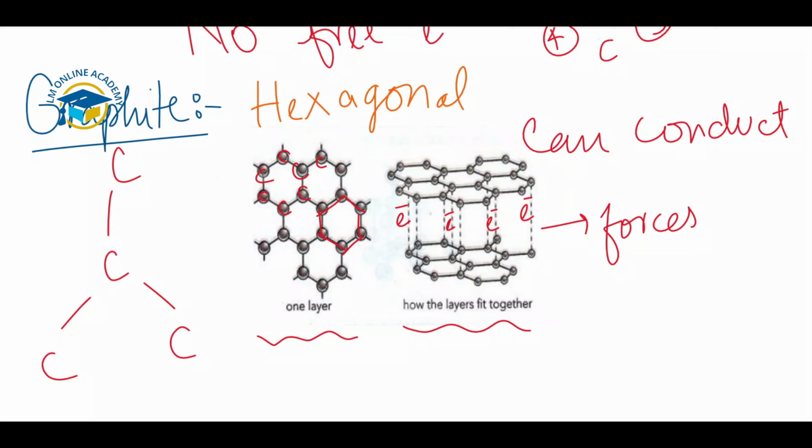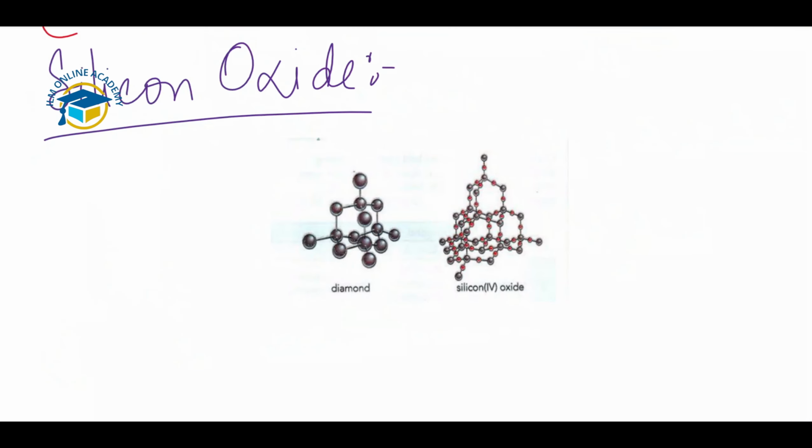So this is the allotropic form of the carbon in which electricity can be conducted, and graphite is used as electrodes and for the brushes in electric motors. Graphite is a dark gray or shiny solid. Graphite is soft. The layers can easily slide over each other, and it also has a slippery feel. So it is used in the pencils and also as a lubricant. This is the example of graphite as a giant covalent structure. Next we'll move towards the silicon oxide. So this is the structure of the silicon oxide and the diamond.